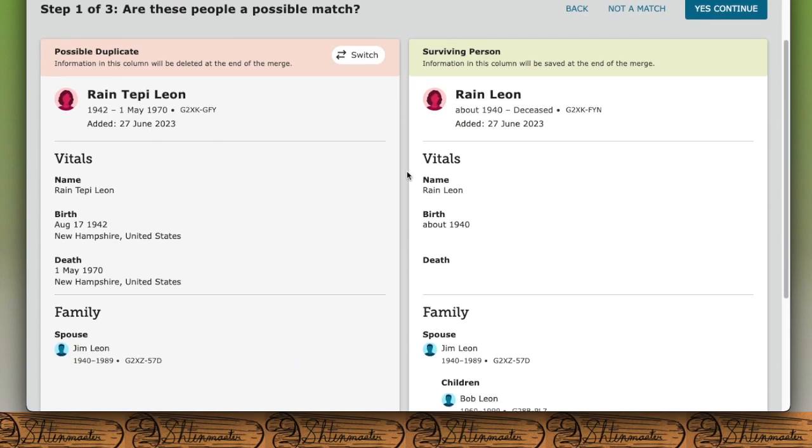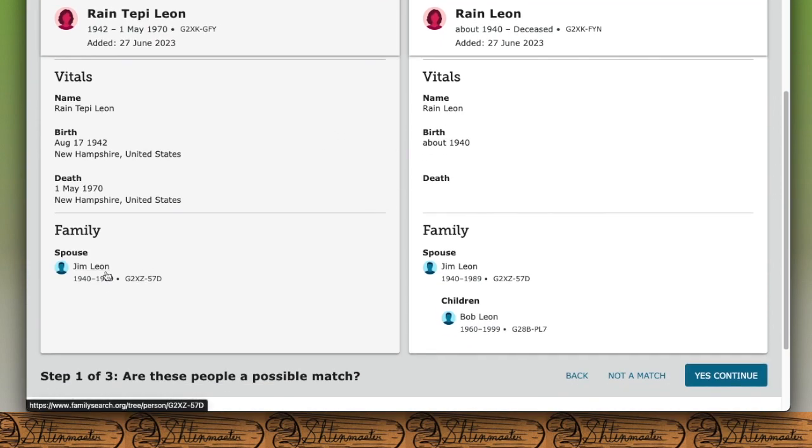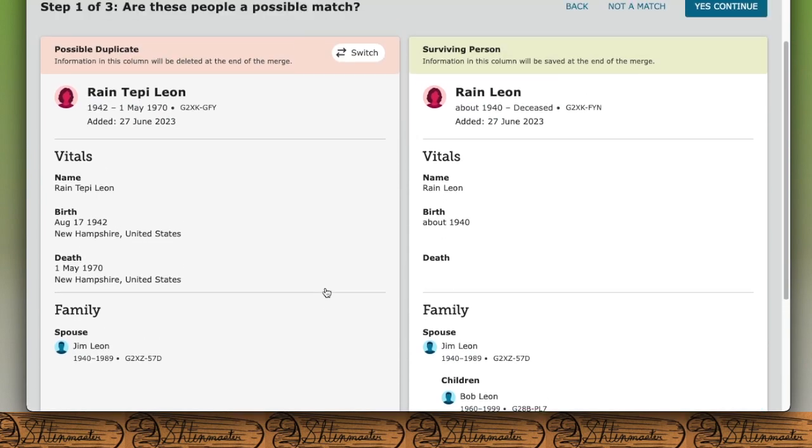Now we see that the birth year is pretty close. We can make that assumption. But we do see that they are related to a Jim Leon in 1940 and 1989. But this is the most important part here. We look at their IDs: G2XZ570. And we look at the surviving person's, Jim's, G2XZ570. Those are the exact same.